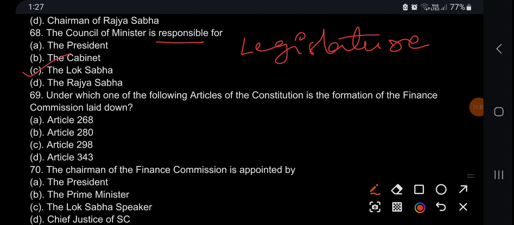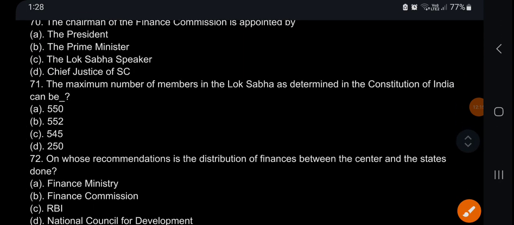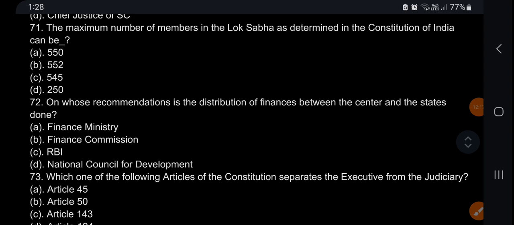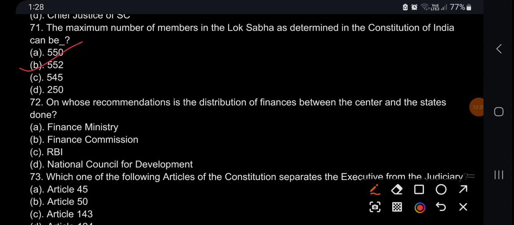So the answer is Lok Sabha. Under which one of the following articles of the constitution is the formation of the finance commission laid down? Article 280. The chairman of the finance commission is appointed by the president. The maximum number of members in Lok Sabha as determined in the constitution: Lok Sabha membership, 552.